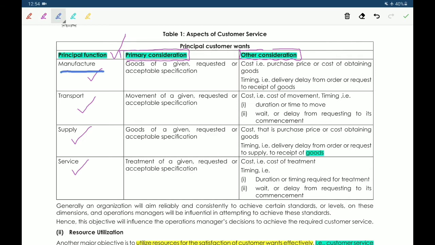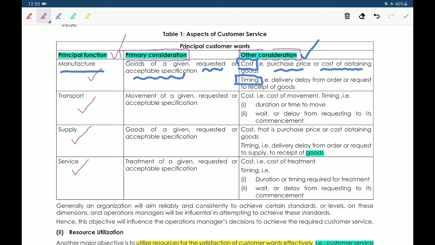In manufacture, the primary consideration is goods of a given requested or acceptable specification. While manufacturing, the primary consideration is as per customer wants. Other considerations are cost and timing. In respect of cost, purchase price or cost of obtaining goods. In respect of timing, delivery delay from order or request to receipt of goods. So these are other considerations.